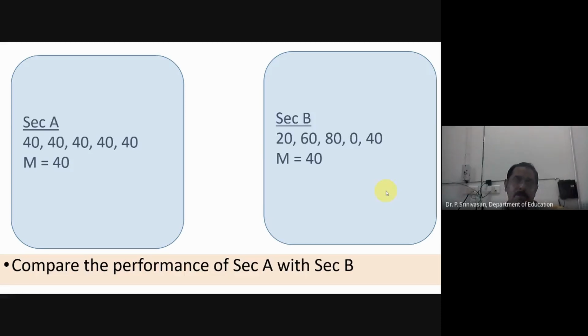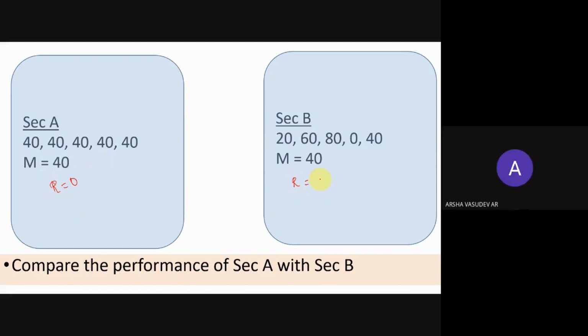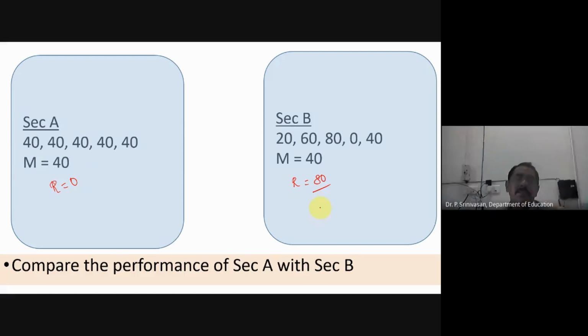Okay, let us go. Suppose you take section A, what is the range of section A? 0. What is the range of section B? 80. See the differences, see the spread. The scores in section B are spread, but the scores in section A are not at all spread. All the students got equal marks, therefore the spread is 0. In section B there is variation in scores, therefore the range is equal to 80. So this dispersion we will be knowing in today's class.